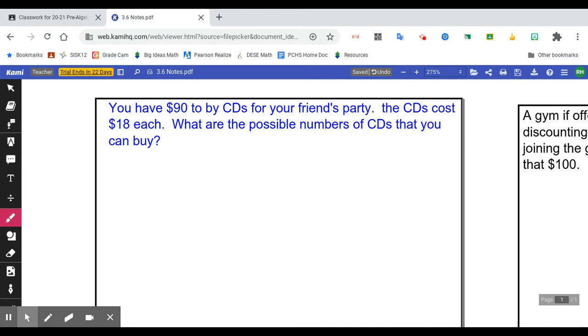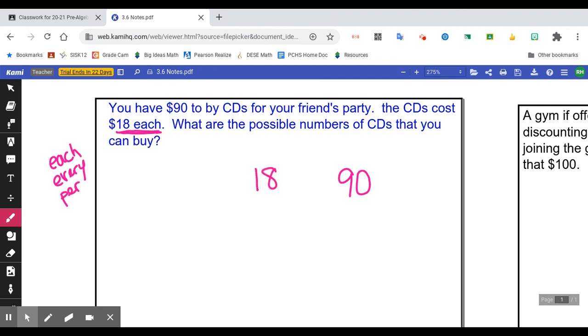You have $90 to buy CDs for your friend's party. The CDs cost $18 each. What are the possible numbers of CDs that you can buy? Okay, so you have $90, so that's our total, 90. The CDs cost $18 each, and there's that word, each, every, per, means that we're actually going to be multiplying by our variable.